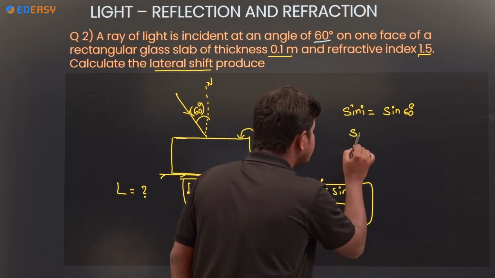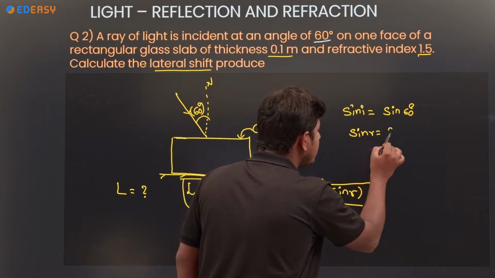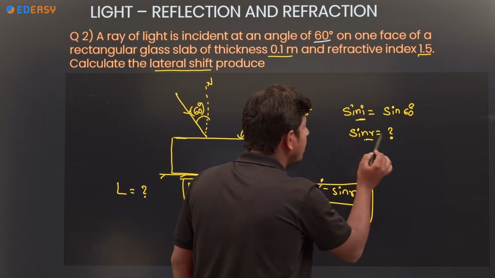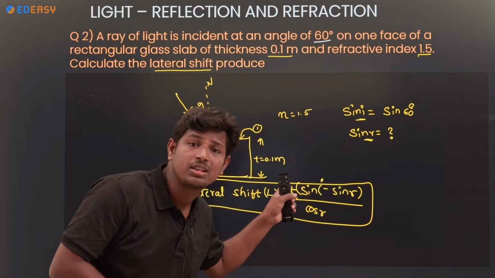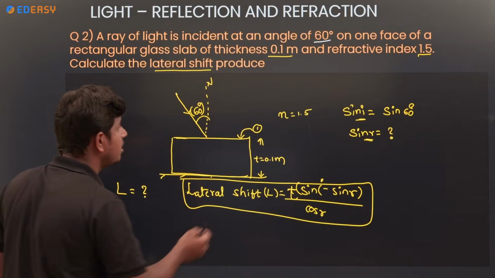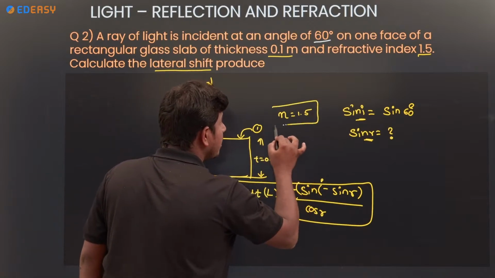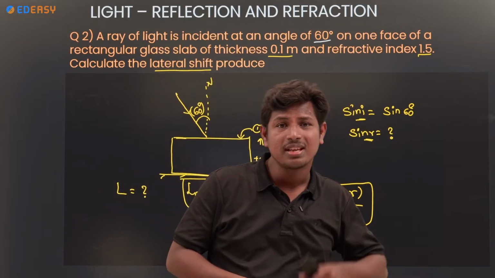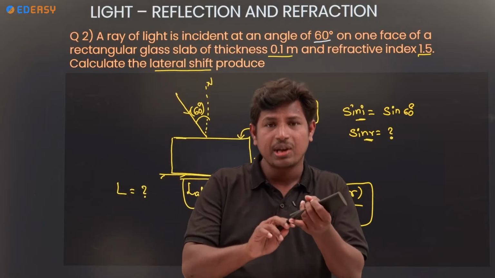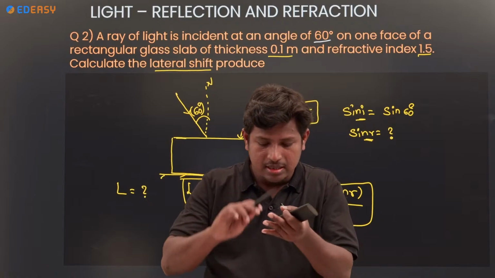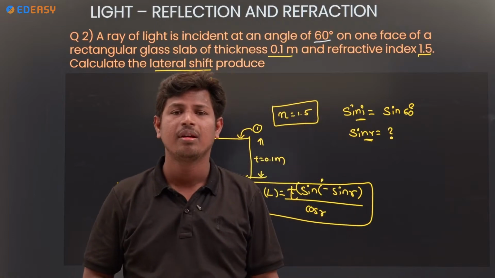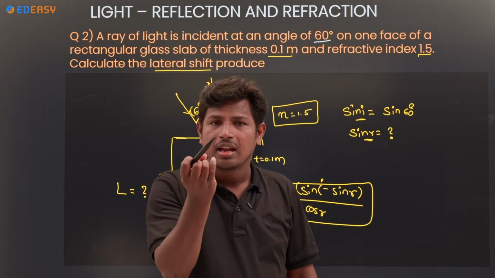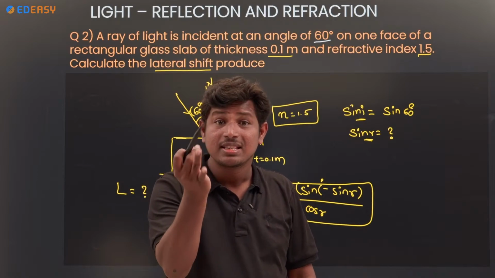How can we find out sin R? Is there any relation between sin I and sin R? Is there any other information given? We have the refractive index also given, right? So refractive index, sin I, sin R. By using these three, refractive index, sin I, sin R.